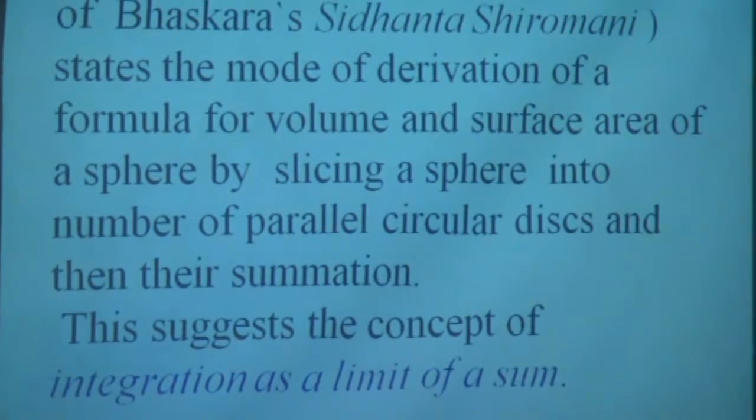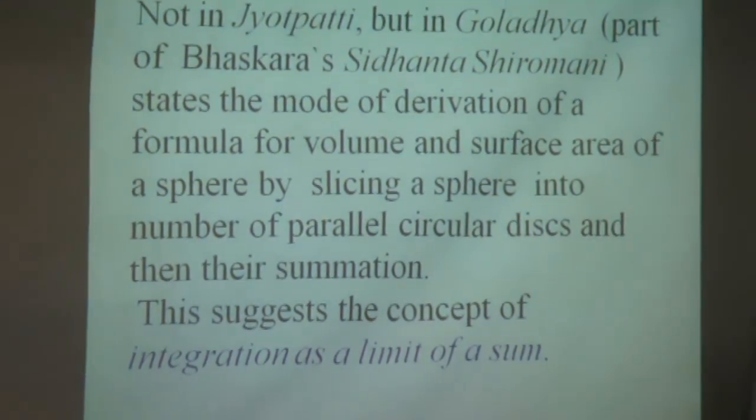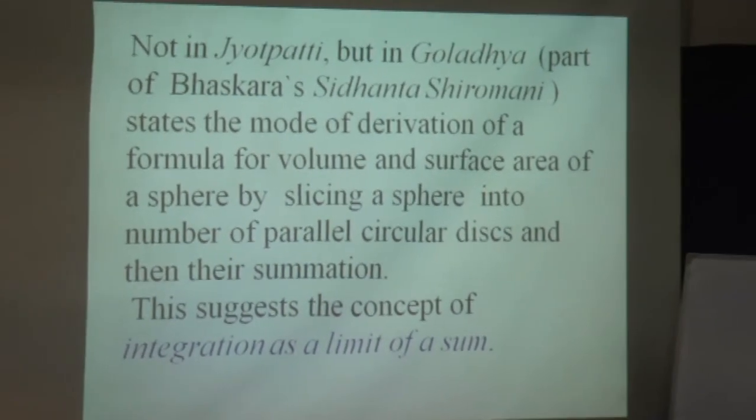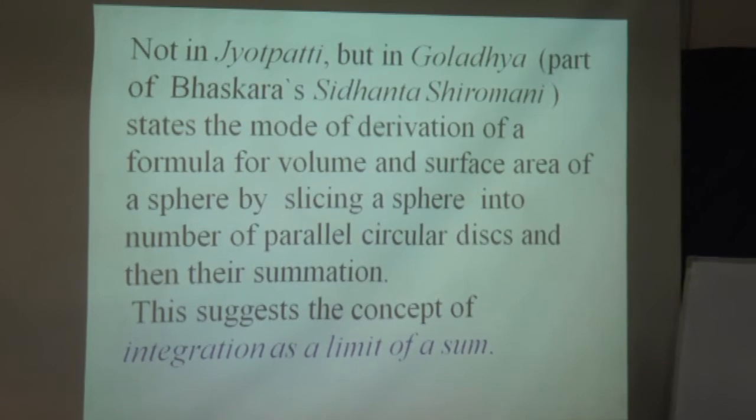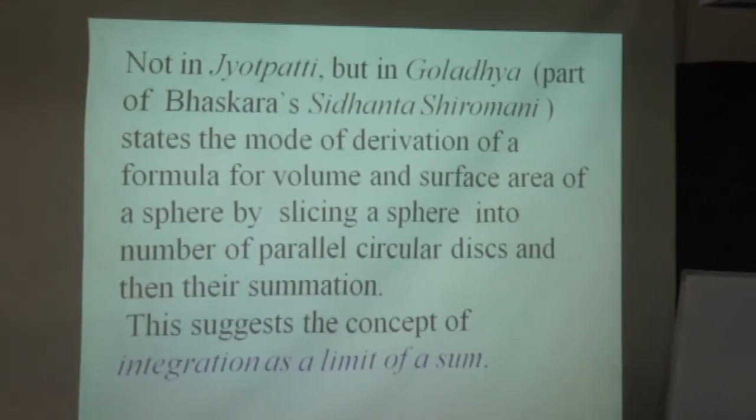Not in Jyotpatti, but in Goladhyaya, part of Bhaskara Siddhanta Shiromani, he states the mode of derivation of a formula for volume and surface area of a sphere by slicing a sphere into a number of parallel circular discs and then their summation. This suggests the concept of integration as a limit of sum.